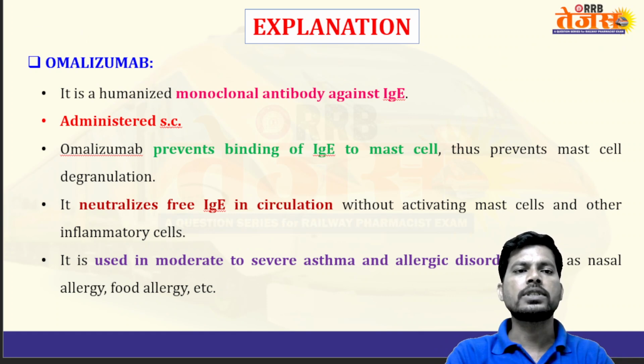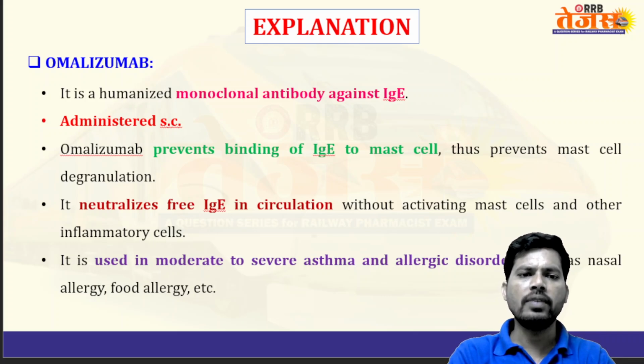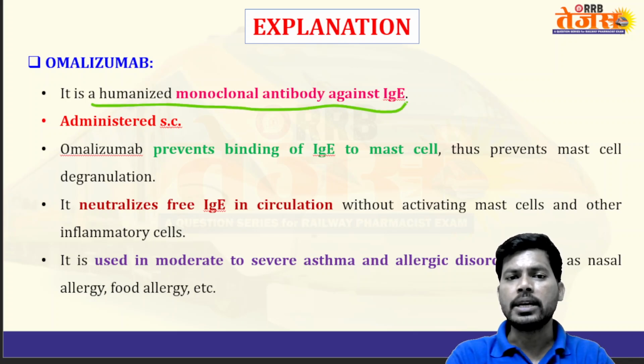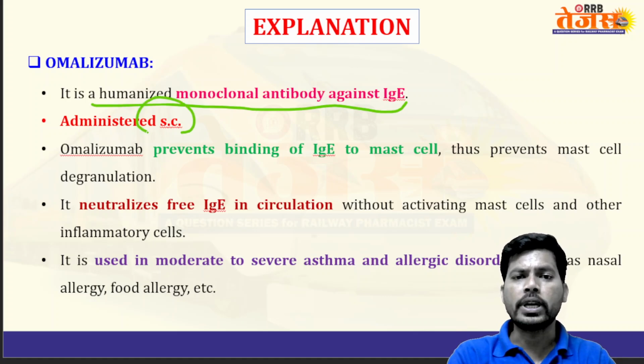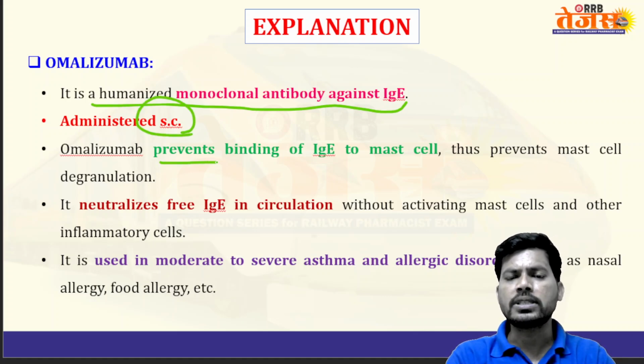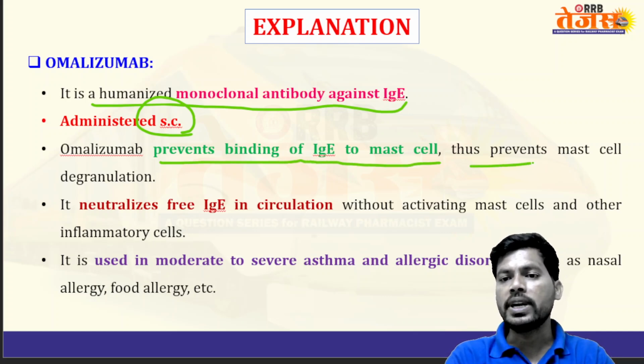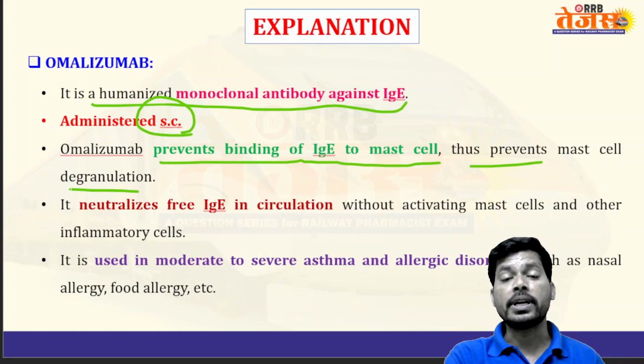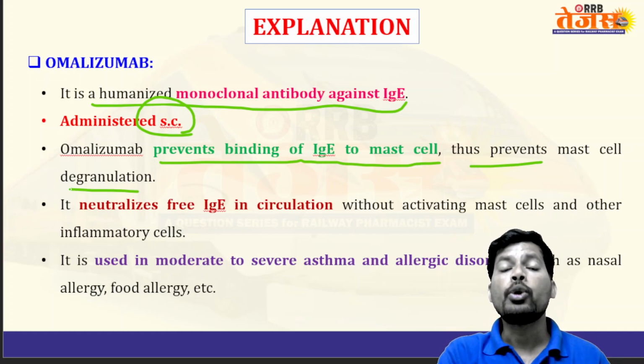So let's see the discussion of omalizumab, an anti-IgE antibody drug. It opposes the action of IgE antibody. It is a humanized monoclonal antibody against IgE and it is administered by the subcutaneous route. Omalizumab prevents binding of immunoglobulin E to mast cells, thus preventing mast cell degranulation. If mast cells degranulate, more histamine is released, and more histamine increases the allergic reaction. It may also produce allergy-induced asthma.